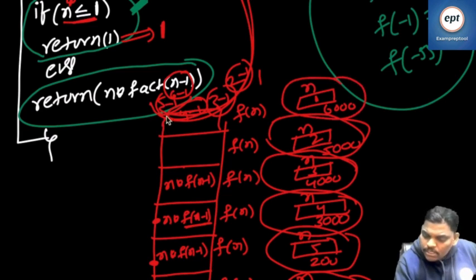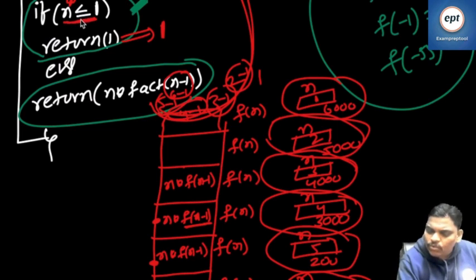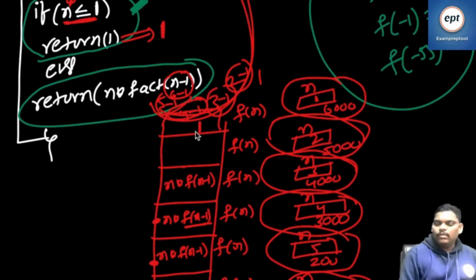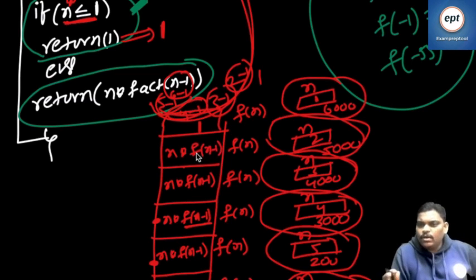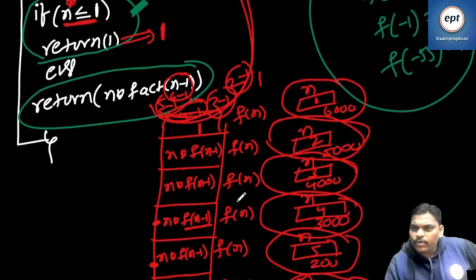Now listen. Now this f of n where n is 1. This condition true. Return 1. So he will return 1. So this code is n into f of n minus 1. Almost you are okay. Now carefully observe. Careful everyone.